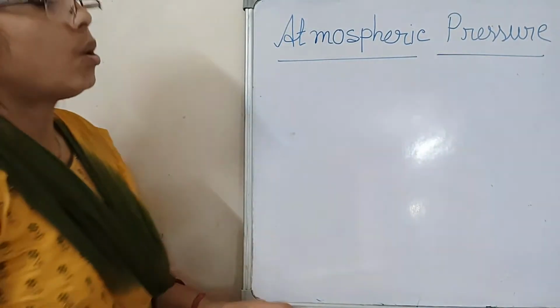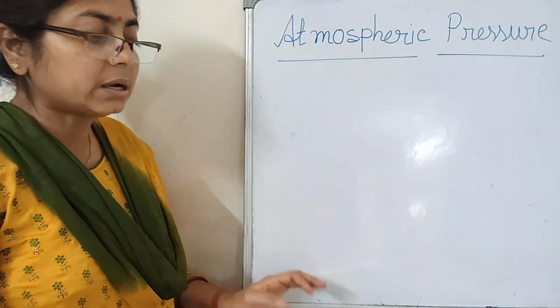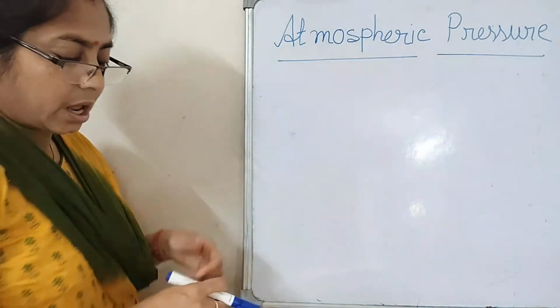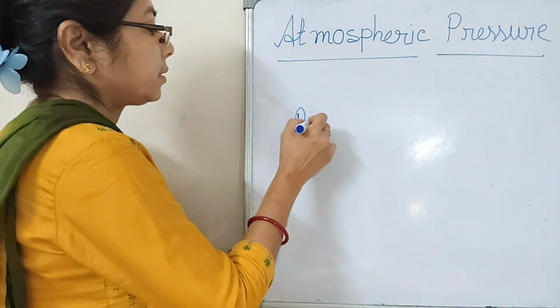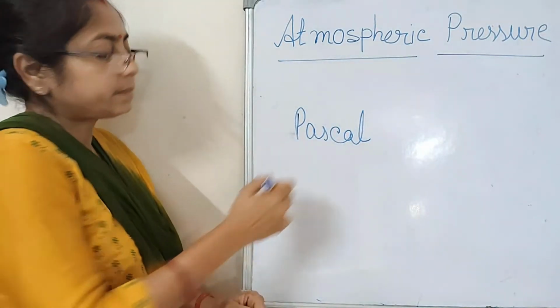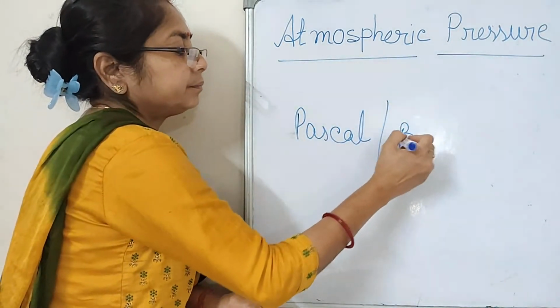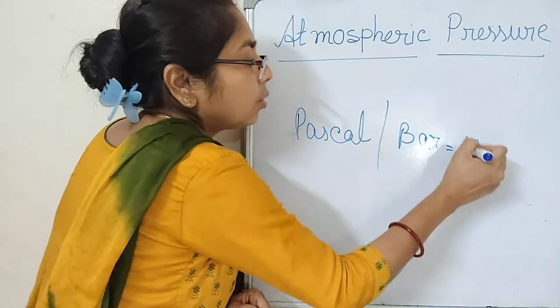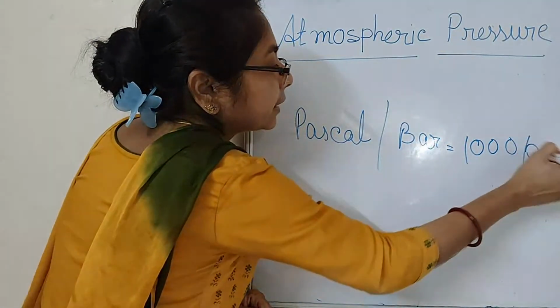Next, what is the unit of atmospheric pressure? Pascal. Okay. Then bar. Bar is 1000 Pascal.